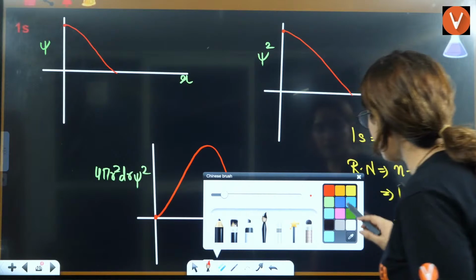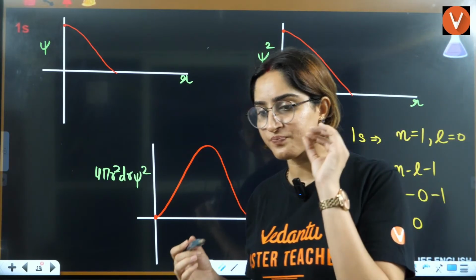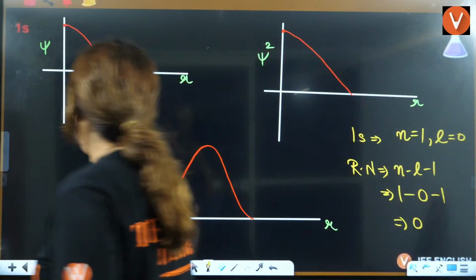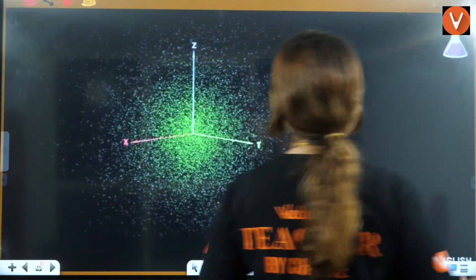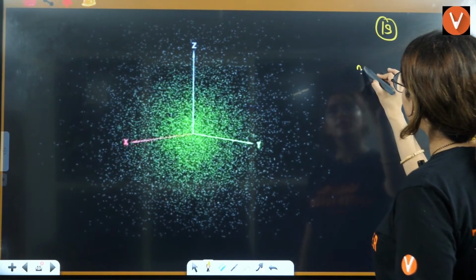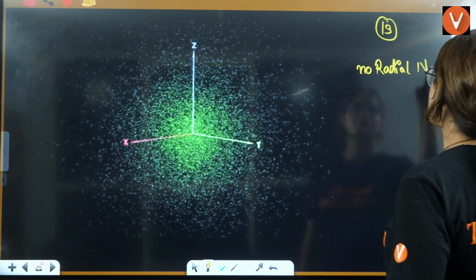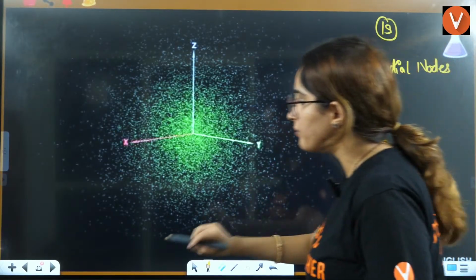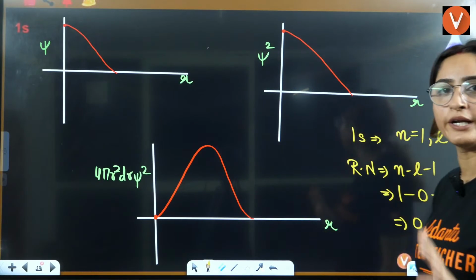Now you will say, ma'am, how can you say there is no radial node involved here? See this. If you see the diagram of the 1s orbital, can you see there is no radial node? From the equation also we solved that there is no radial node.